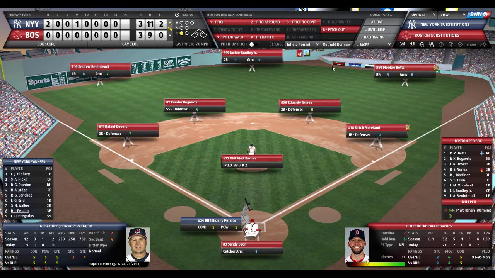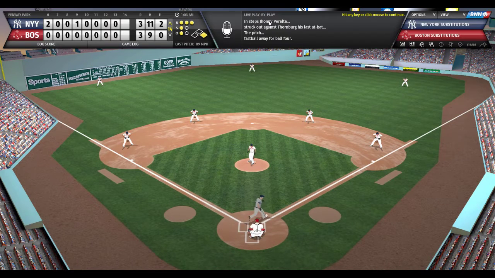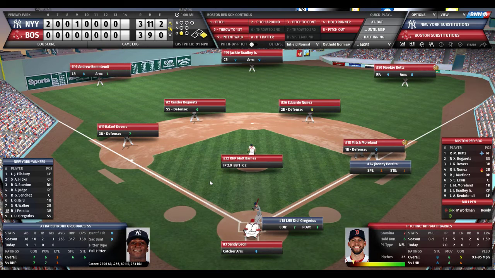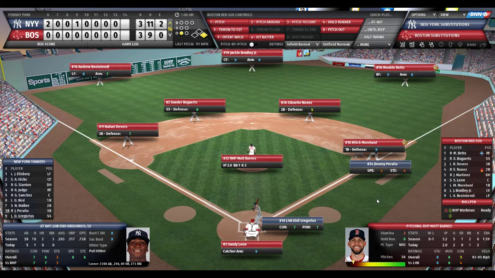We're going to try a little pitch around here. Peralta, 5 out of 10 eye. Here's the pitch to Johnny. See if we get him to chase. He does not chase. Ball 4 as he walks on a 3-1 count. Workman's ready, and that's the day for Barnes. He's responsible for the runner, Peralta, at first. Barnes went 2 innings, 2 hits, 1 walk, struck out 2. The walk coming, as we just saw, to Johnny Peralta.